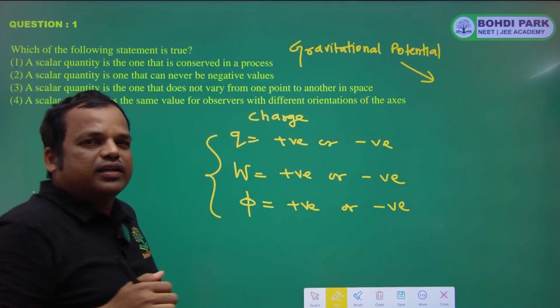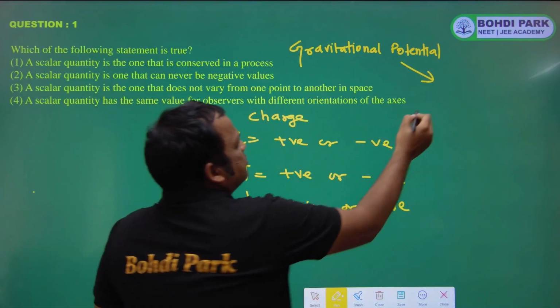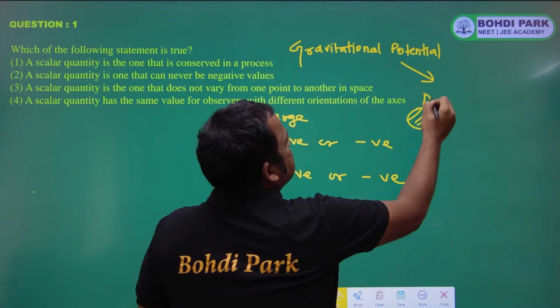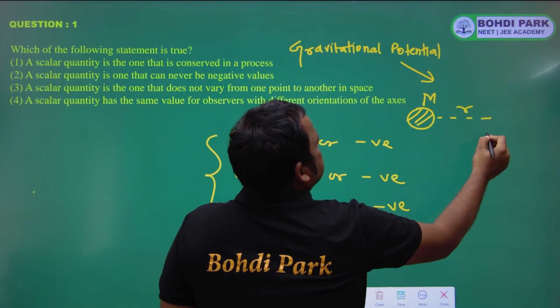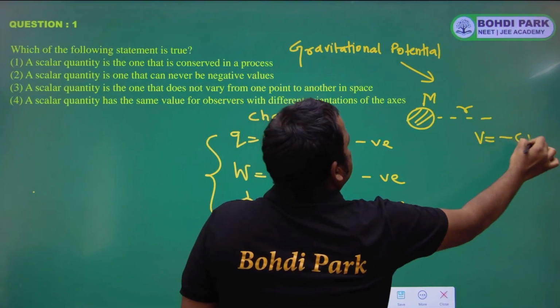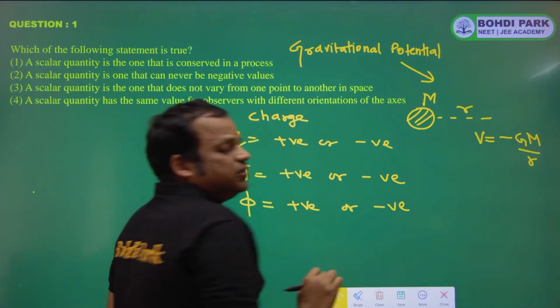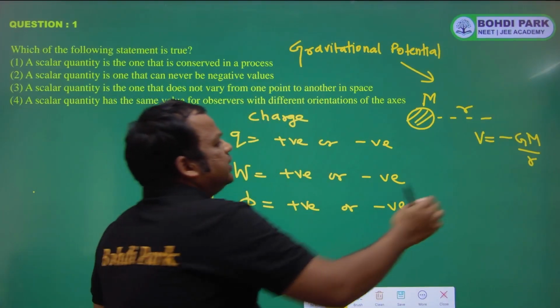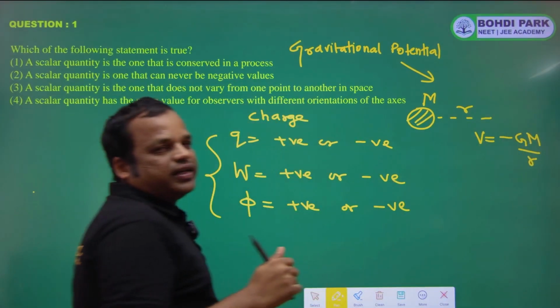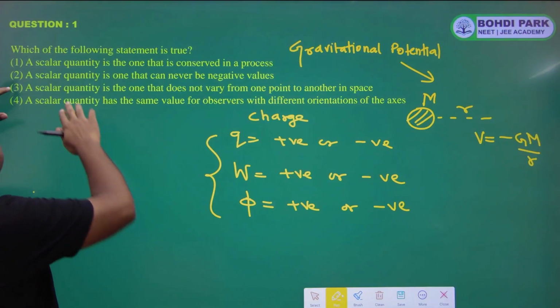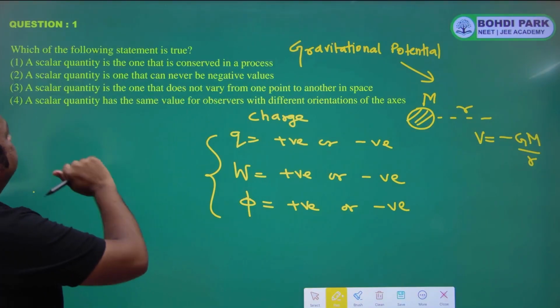Suppose this is the earth, the mass is m, and at distance r the gravitational potential is minus GM by r. So at different distances the potential is different. So the third option is not correct.